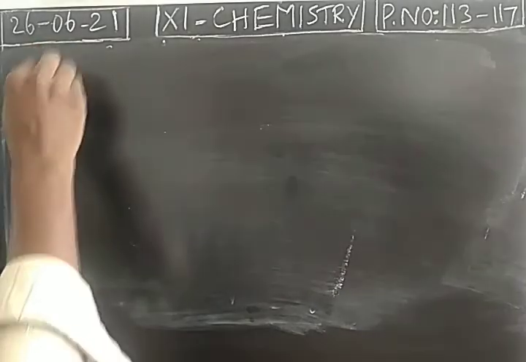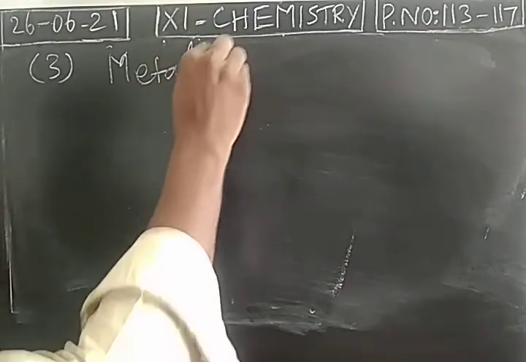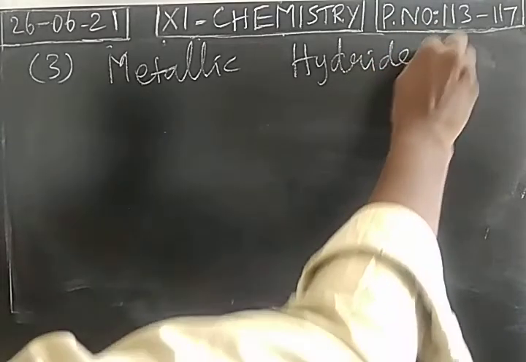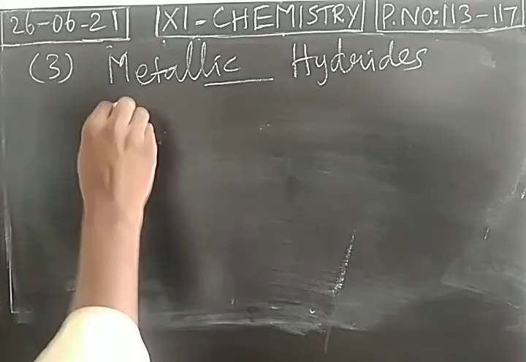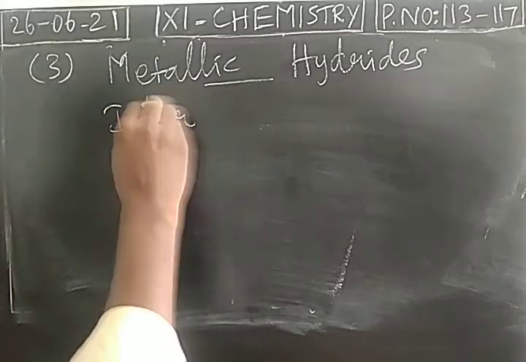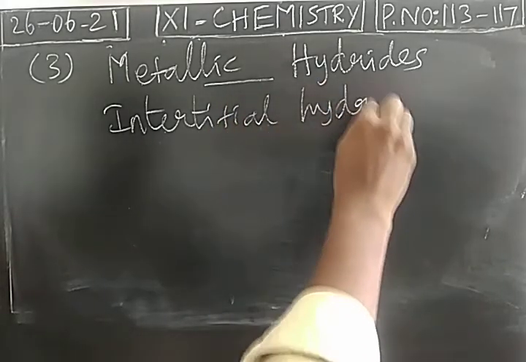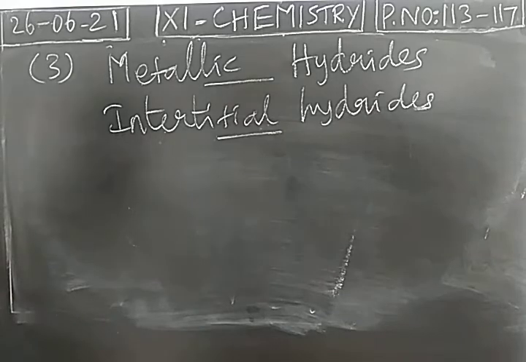The third hydride is metallic hydride. Metallic hydrides are also called interstitial hydrides. So hydrogen is combining with metals or alloys.